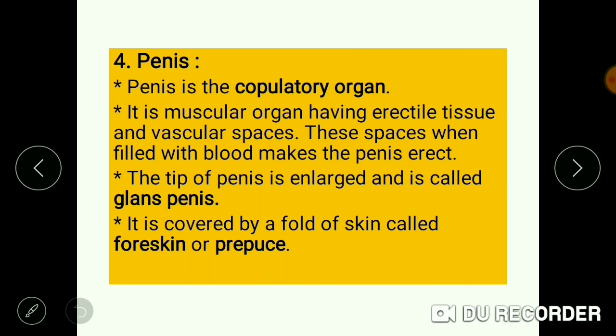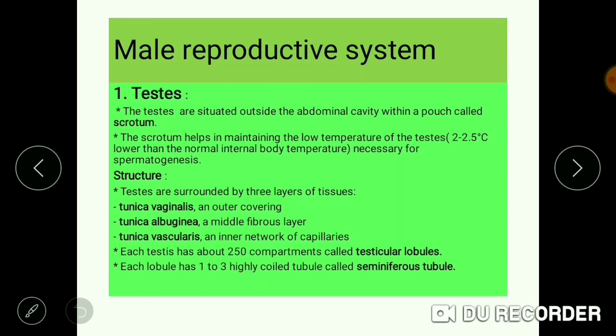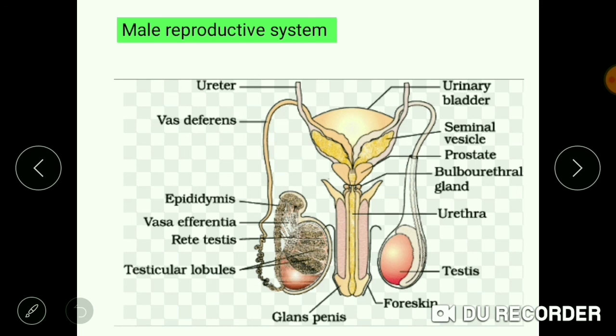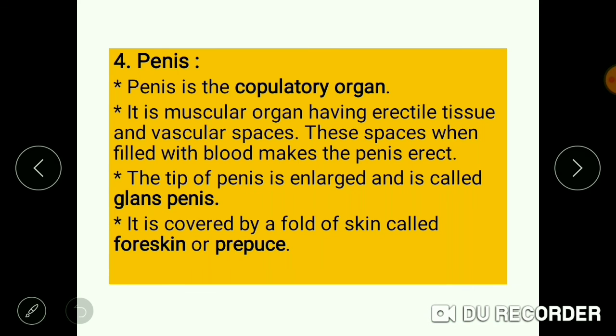Now we move on to the fourth part of the male reproductive system, which is the penis. So the penis is known as the male copulatory organ. After the urethra, we have moved on to the penis now. This is the entire structure of the penis. Now we will talk about each and every part of the structure.